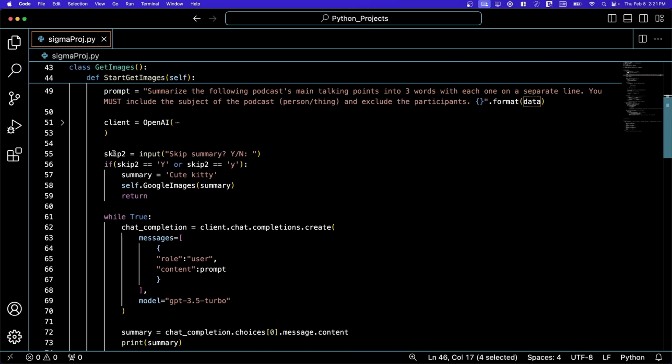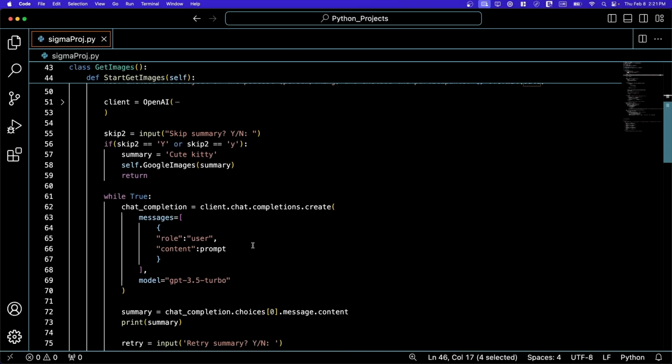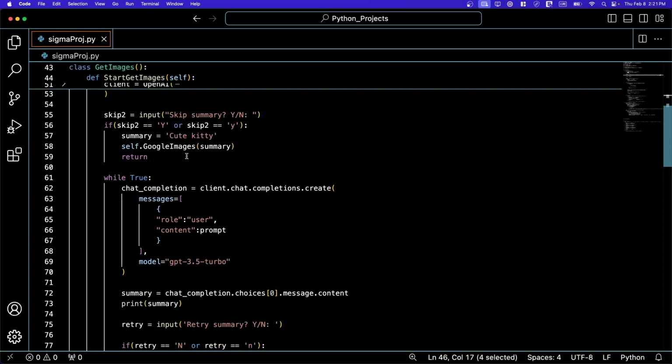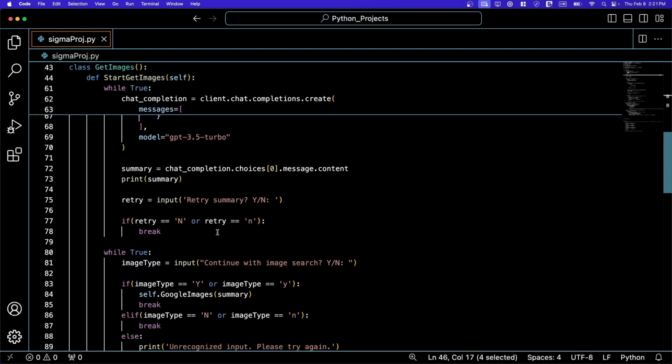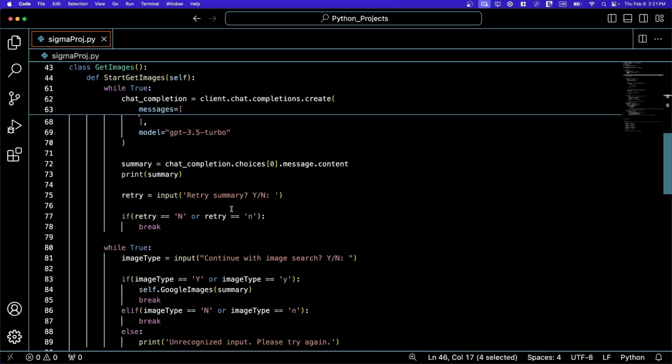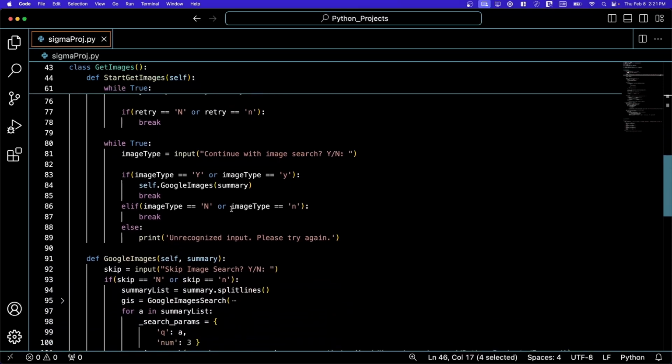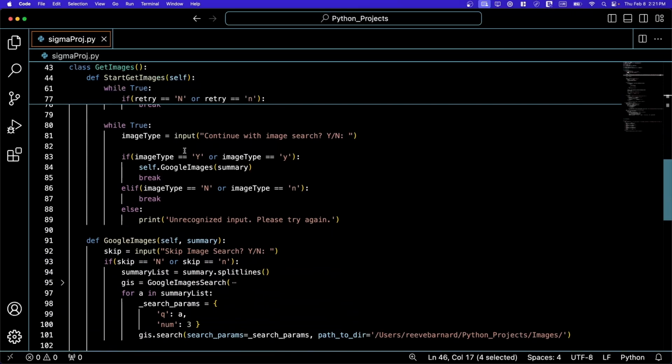And if you decide to skip the summary, then it doesn't do that, and it just sets the summary to cute kitty and then goes to the image search. So this is the same as it was before, except I added a retry if you don't like the summary ChatGPT gave you. And then you can continue with image search, yes or no.